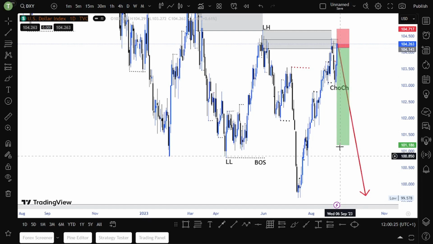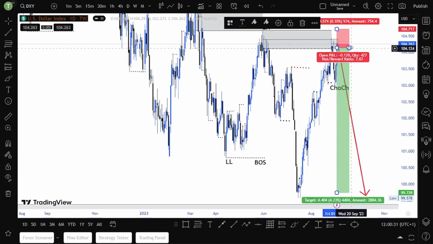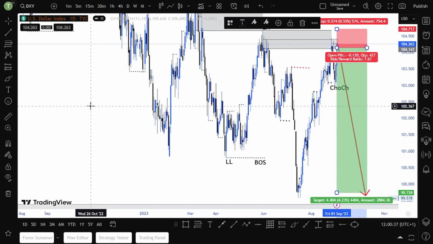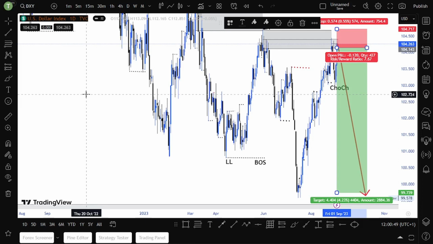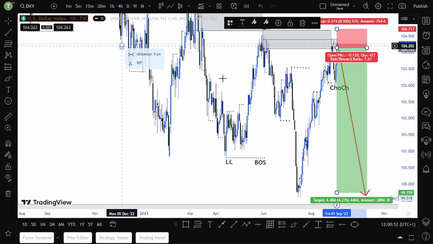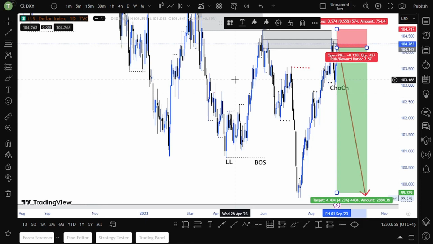That means we are selling USD/JPY, USD/CHF, USD/NZD, USD/ZAR and so on. And we are also buying EUR/USD, GBP/USD, and Nasdaq. So as you can see, on the DXY daily we are bearish, and price is currently at the supply zone.